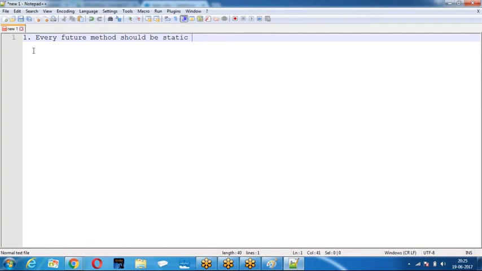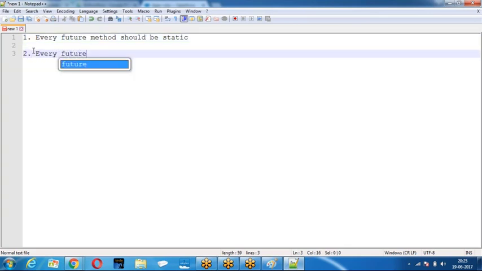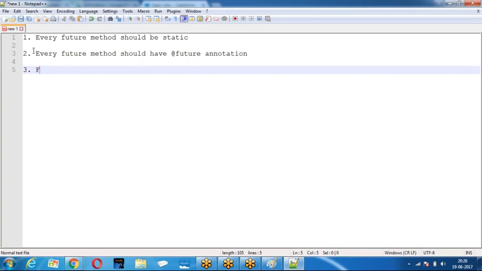Then, every feature method should have the at the rate of feature annotation. Feature method accepts only primitive parameters.